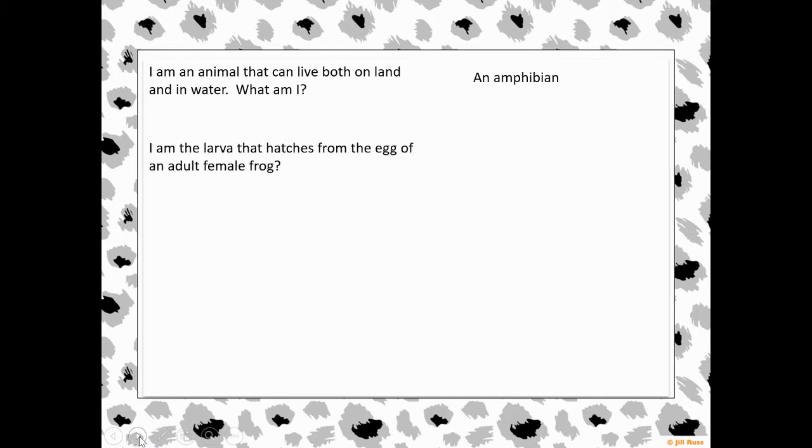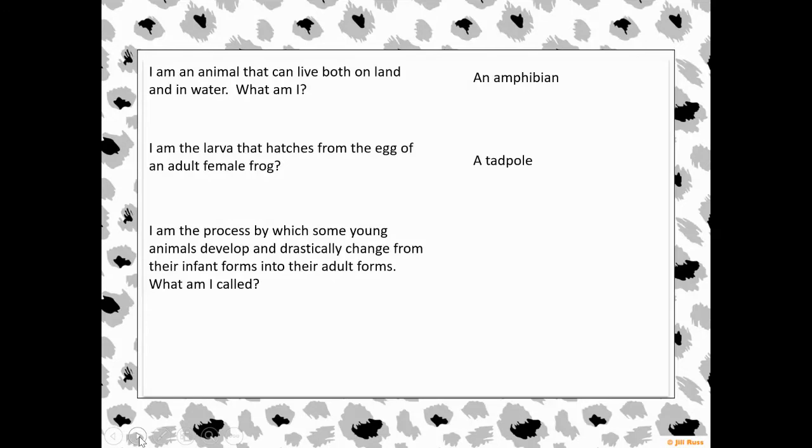I am the larva that hatches from the egg of an adult female frog. What is that beginning stage of the frog called? You should have said a tadpole. Remember, a frog starts off as a tadpole, and then that tadpole, as it's swimming, starts to develop those legs, the lungs, and eventually becomes an adult frog who lives on land.